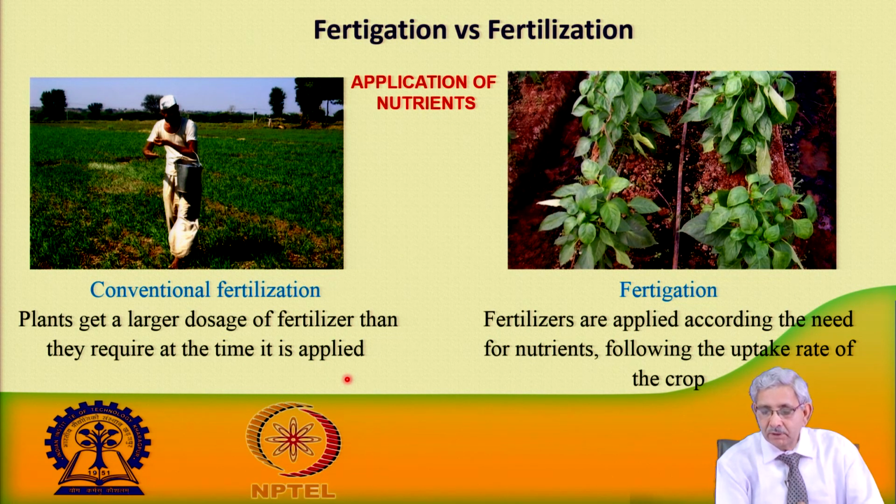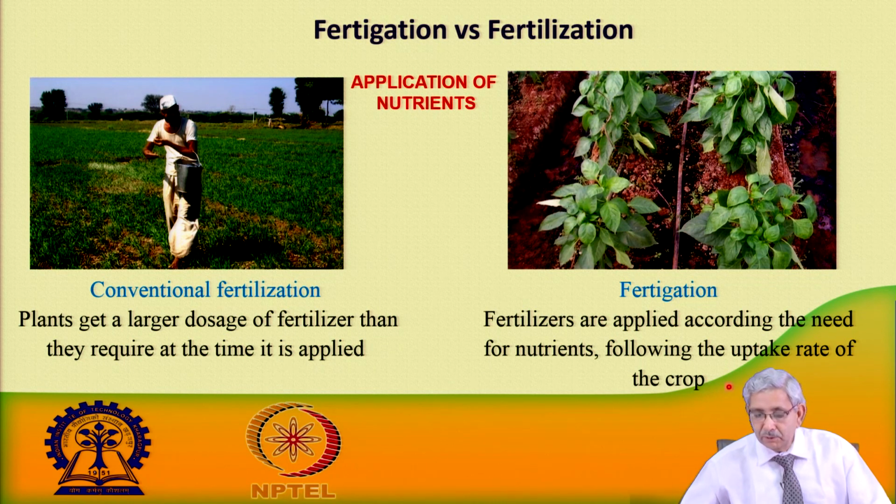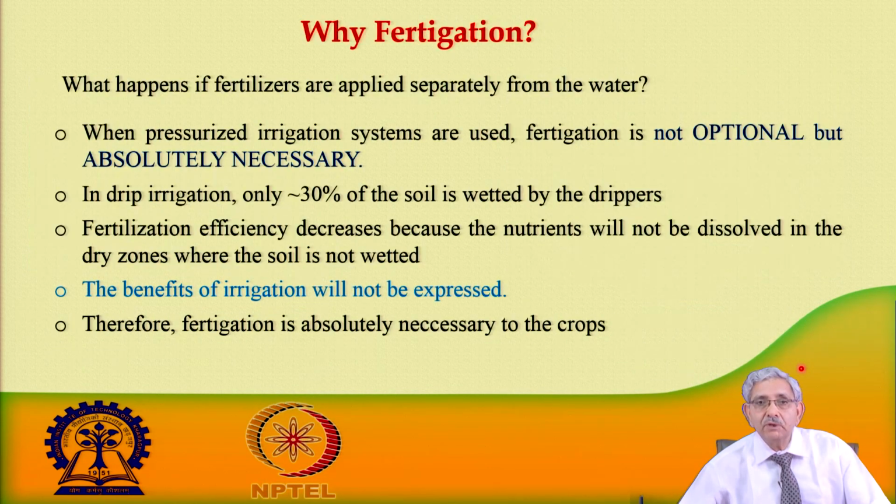When we are giving the fertilizer along with the water through the drip irrigation system, we find that the uptake rate of the plant enhances, and that is giving a better response.